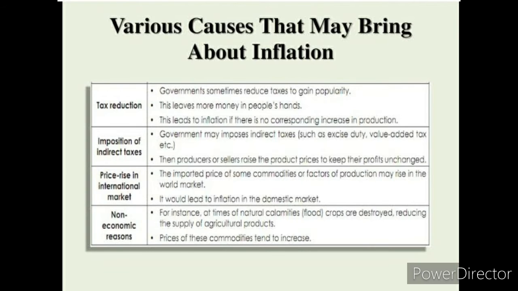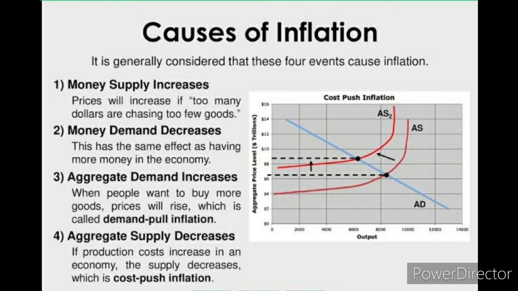The demand for goods and services increases when people are given credit to buy goods on hire purchase and installment basis. This is the increase in consumer spending. Due to this, inflation will occur.